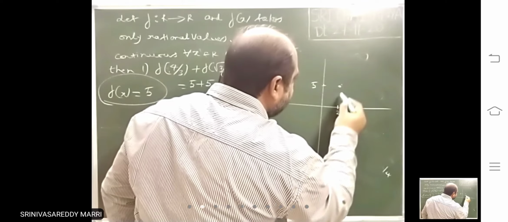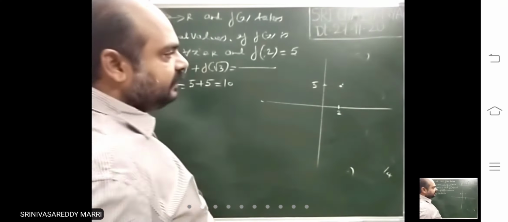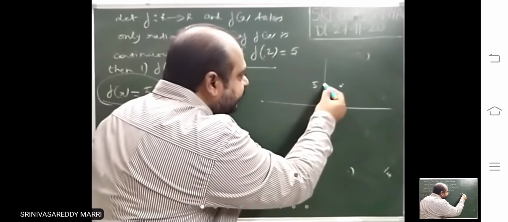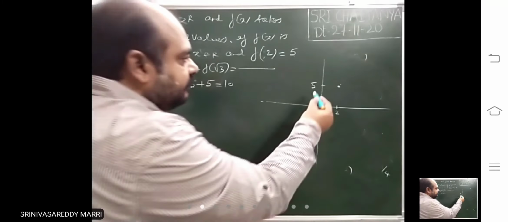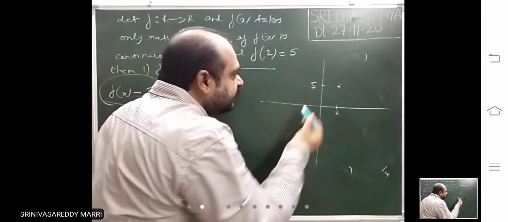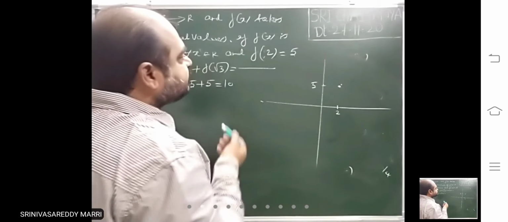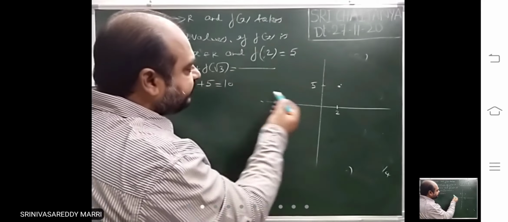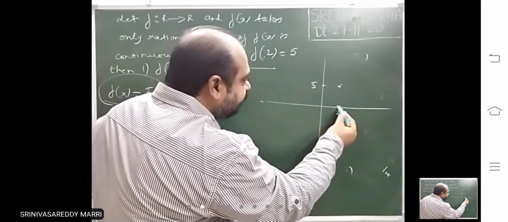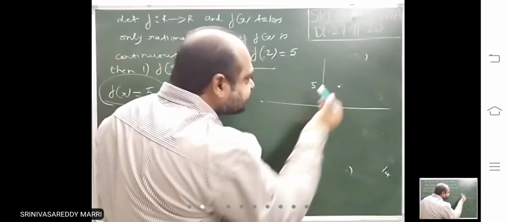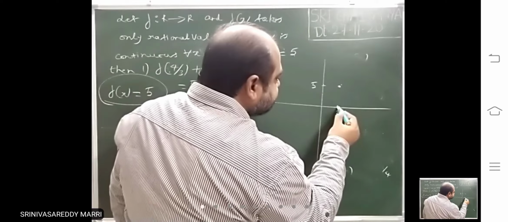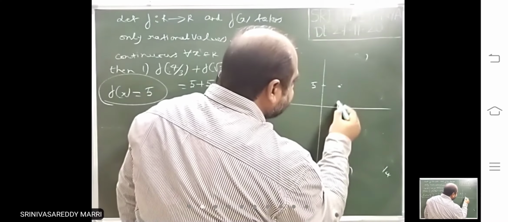Suppose at this point you are getting this point, that will be an irrational number, because close to 5 an irrational number will be there. But f of x is taking rational values only. That means f of 2 point something cannot take an irrational value. That means for all x it must be 5 only.